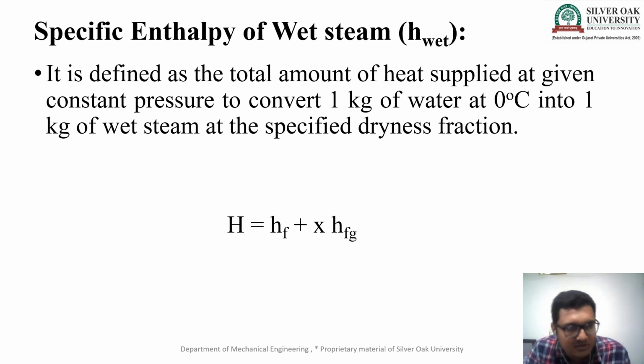Now the second term is the specific enthalpy of wet steam, that is called H wet. How can we define it? It is defined as the total amount of heat supplied at a given constant pressure to convert 1 kg of water at 0 degrees into 1 kg of wet steam at the specified dryness fraction. It is a very simple term.